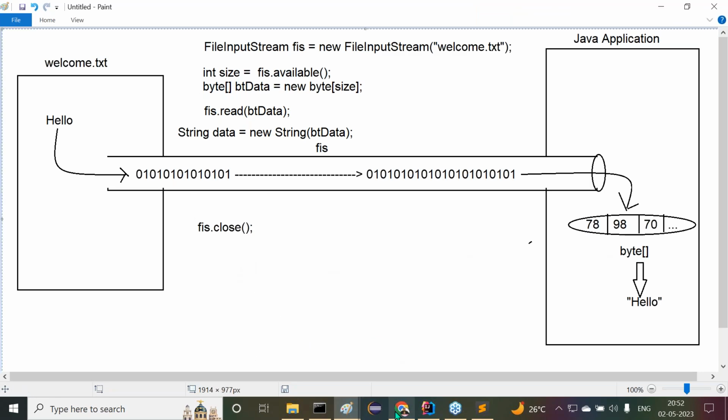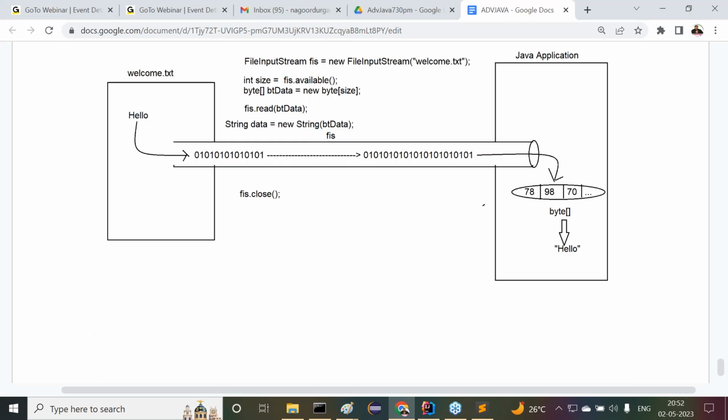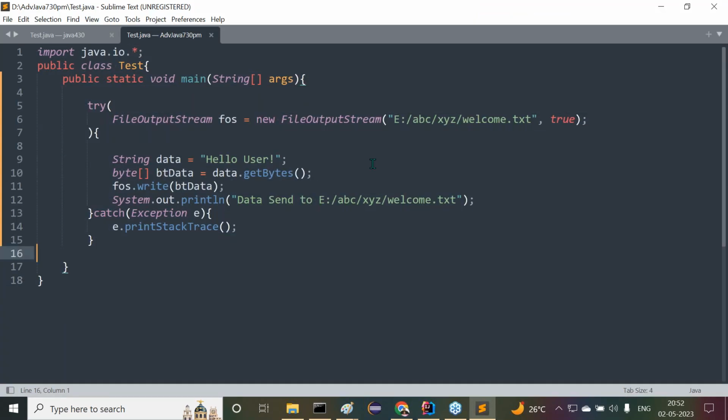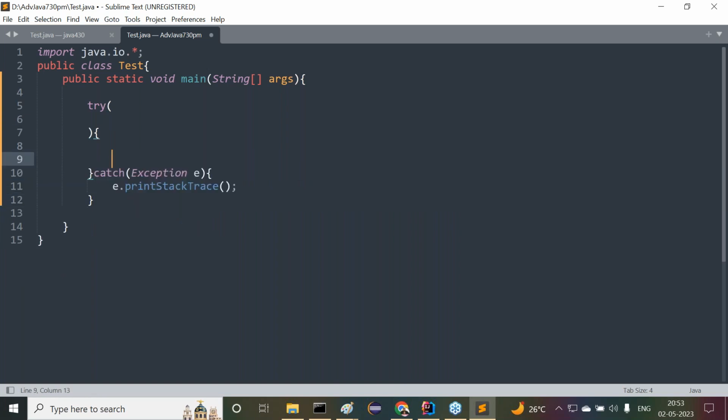Let me use this diagram now. Then after this I want to show the same program, preparing it with try with resources directly. I think you already understood throws, try catch finally. Finally I want to go with try with resources. Tell me, here I want to remove this total part, and in place of this, what do I have to write?